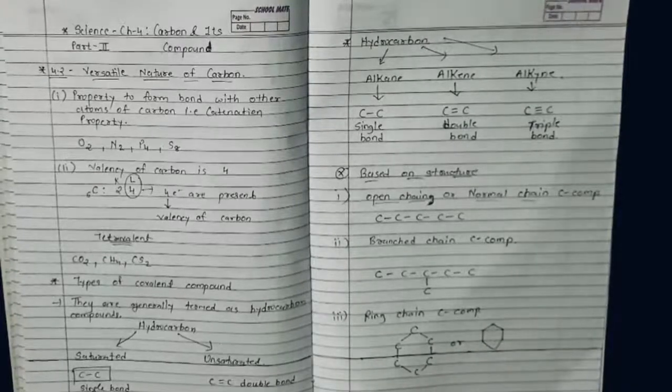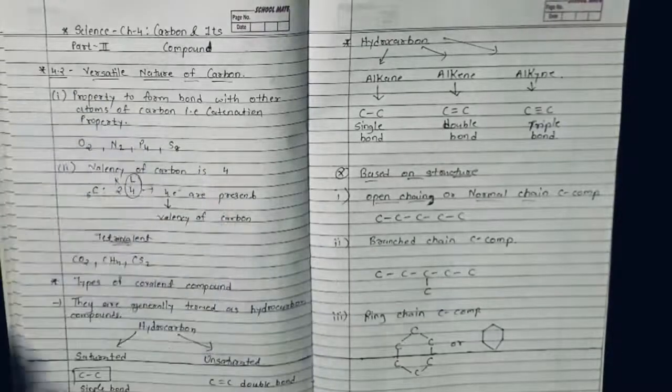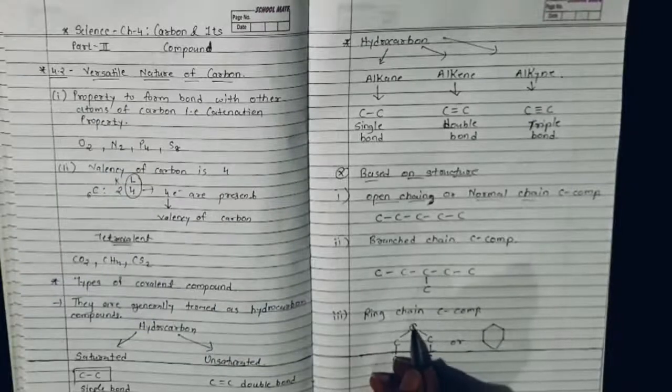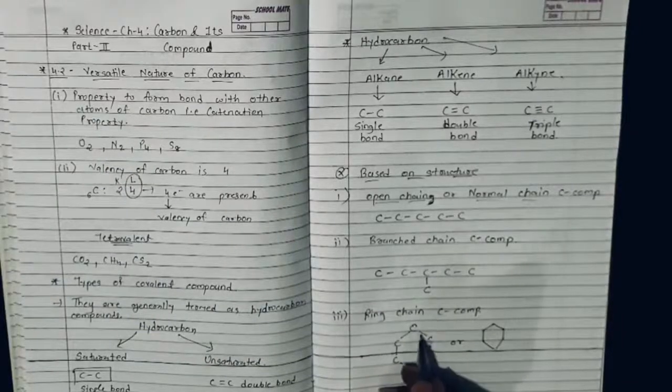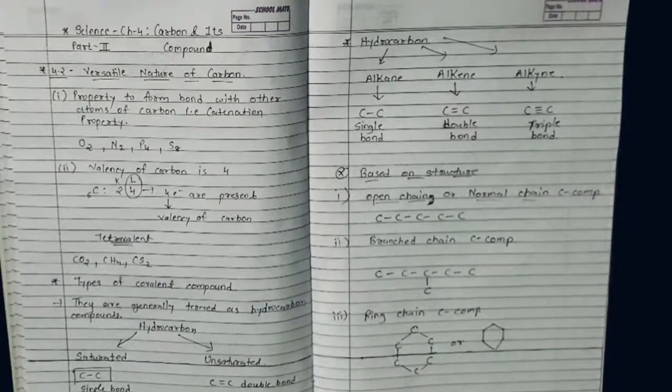So this is a 6 carbon chain. What is the peculiarity of this structure? Suppose I start from this carbon and complete one round, I come back to that same carbon only. That means there is no end. You have the same carbon as the start and the end of that chain.